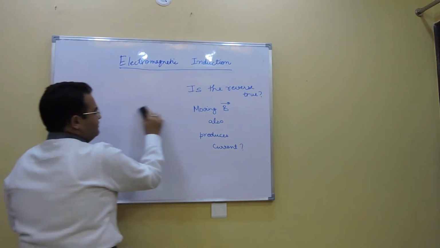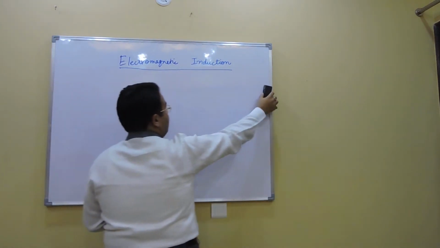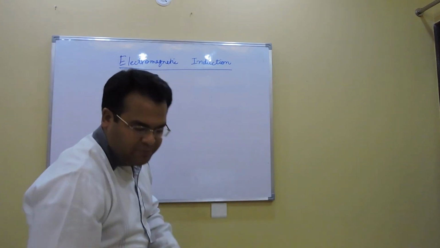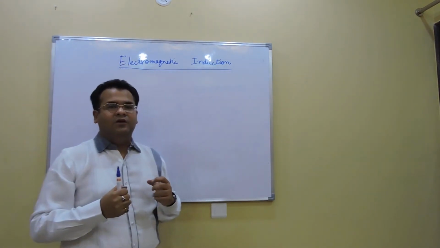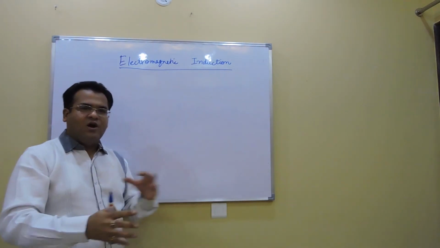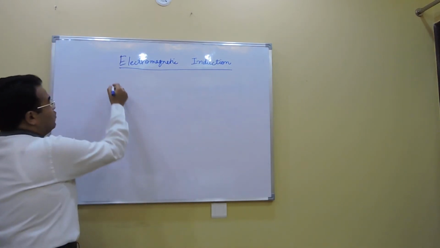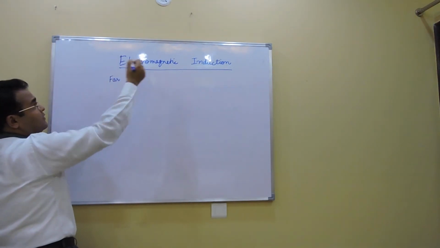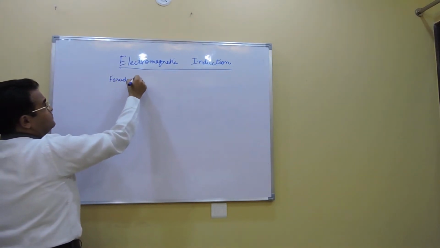Now Michael Faraday was a very interesting guy. He did not take any formal education and he used to perform a lot of experiments, and his whole way of studying physics was experimental. He used to take up a setup, play around with it, and then come up with laws. So let's look at the experiment he conducted, from which electromagnetic induction came into the picture.